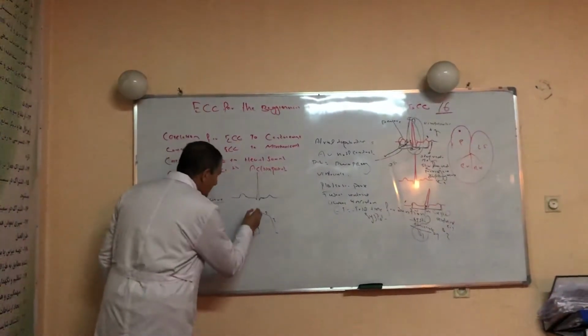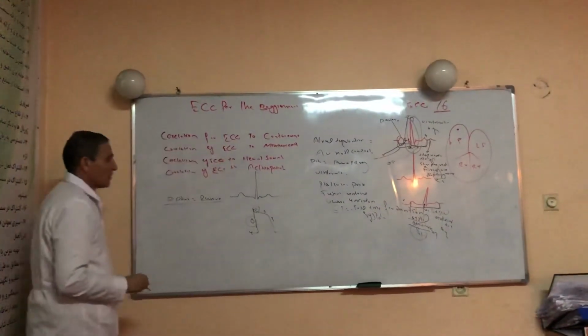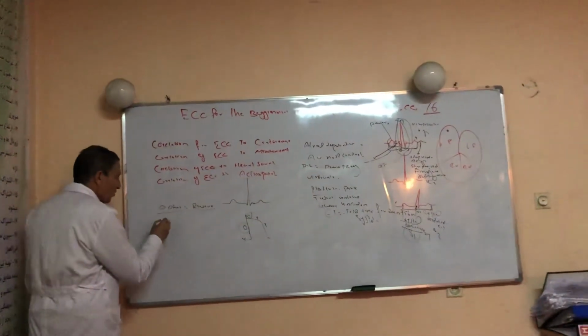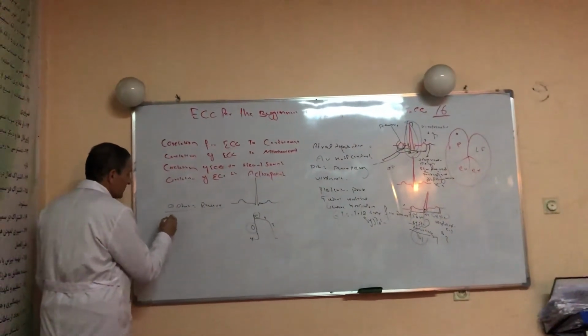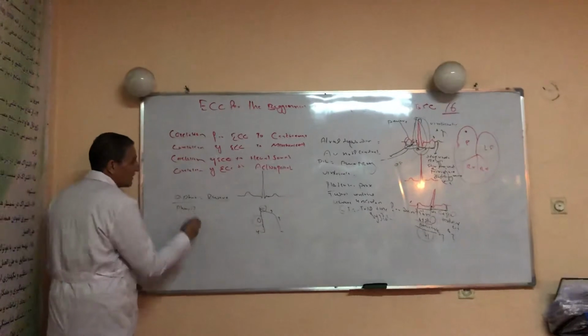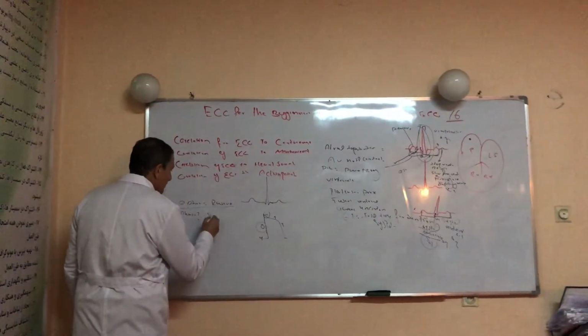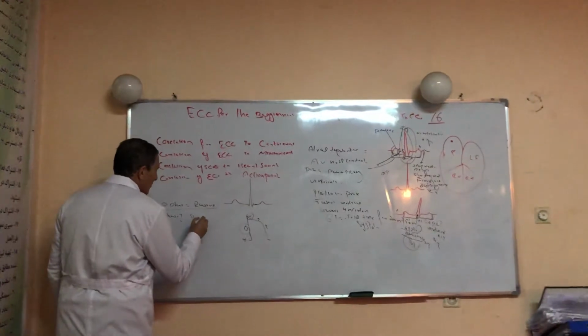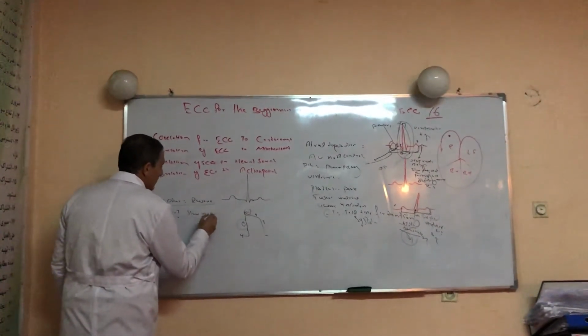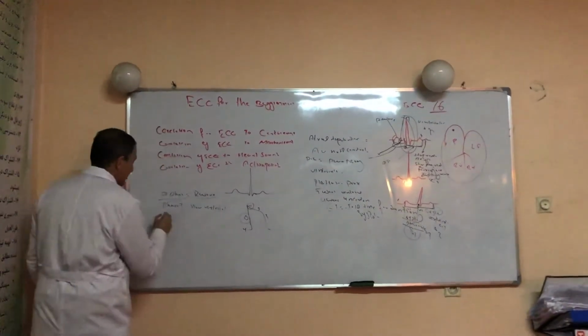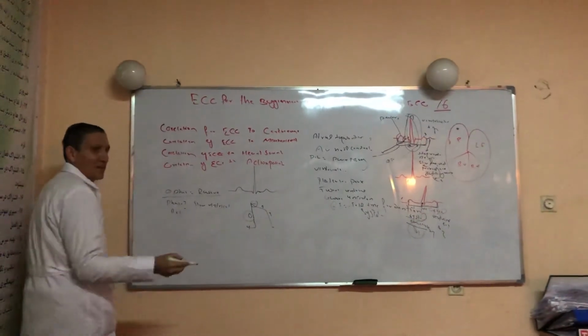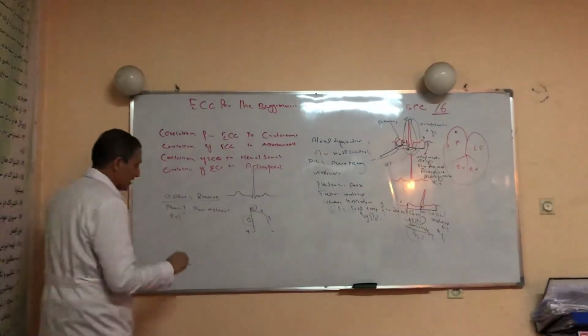Phase 1 is the representation of slow ventricular depolarization, of the septal, papillary muscle, or Purkinje cells.